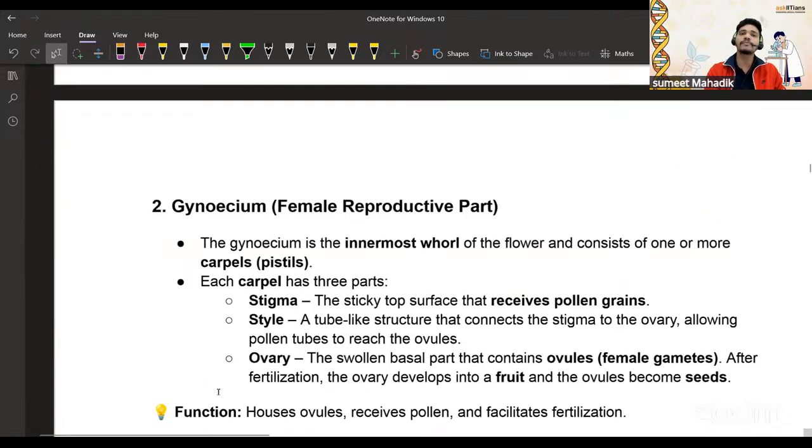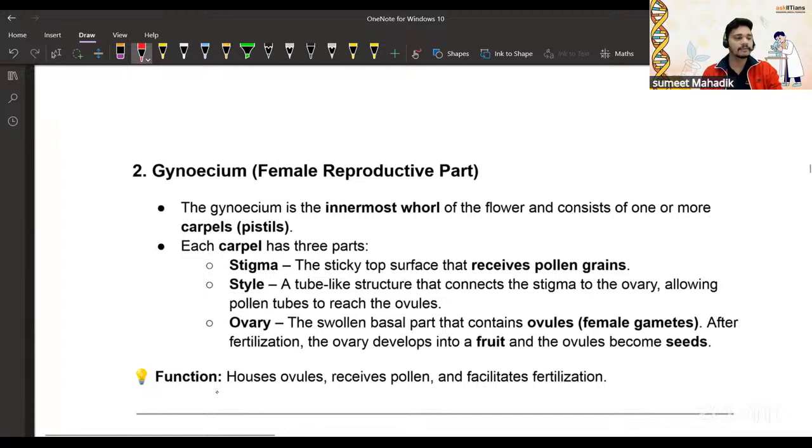Then gynoecium, the female reproductive part. As this is a one shot, we are going so fast. I understand that, but your concepts are getting clear, right? Yes, so it is a quick revision for all, my dear students.